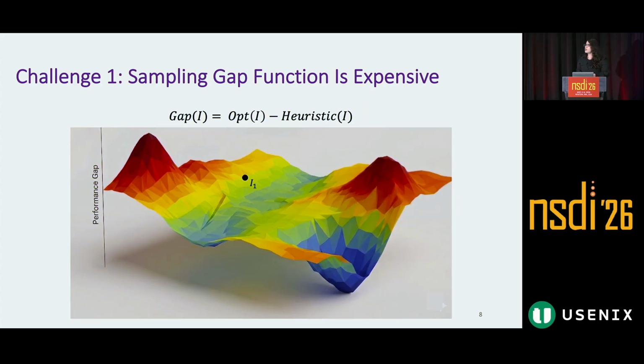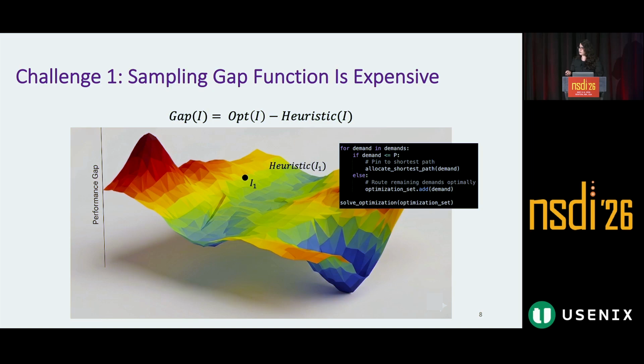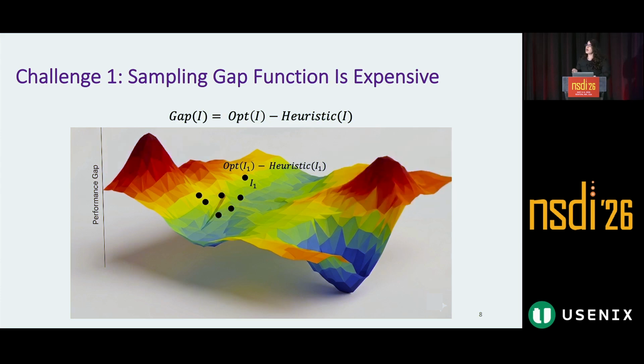So if we were to measure the gap on an input, we have to run the heuristic code, run the optimal, and subtract the values. The optimal is an expensive function to run. That's why we have a heuristic for it. So gap sampling is expensive. And naive approaches that rely on a lot of gap sampling are pretty inefficient.